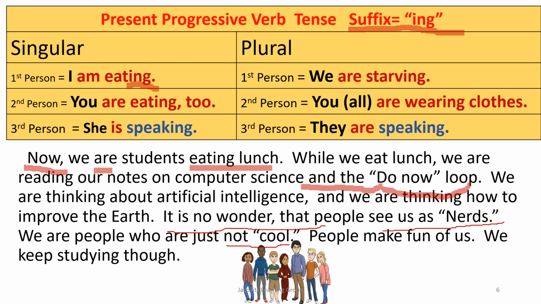So you see the present progressive is here, -ing. It's what you're doing now. We are eating lunch. You will often hear people say, we're eating lunch. We're eating. But it's really, we are eating. You have to know the correct part of speech. You have another one here where they say, we are thinking.